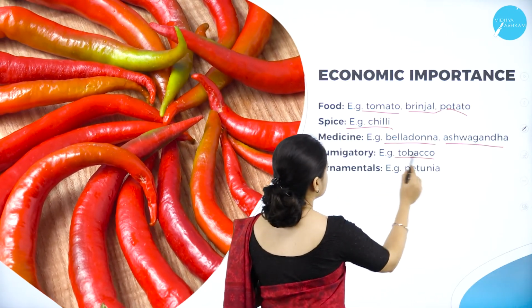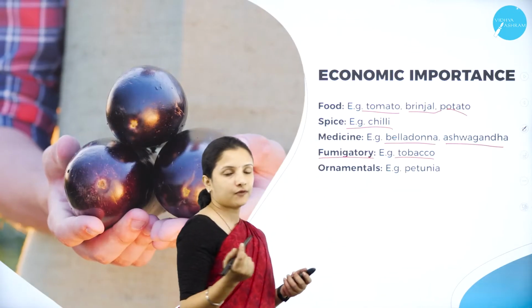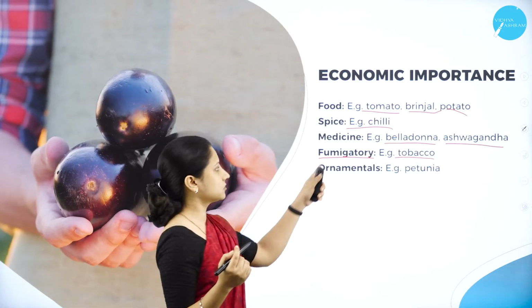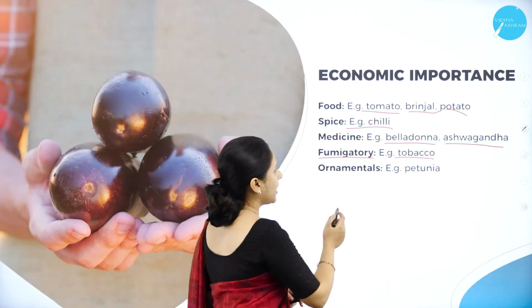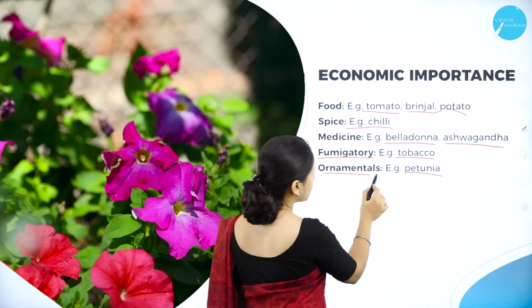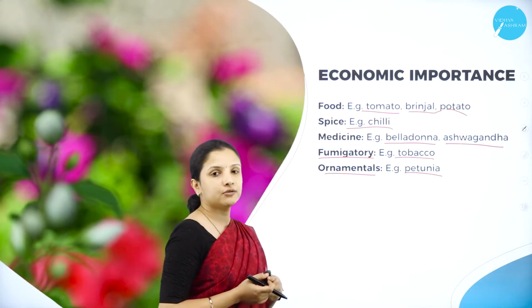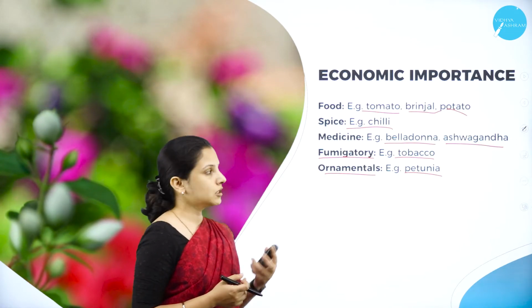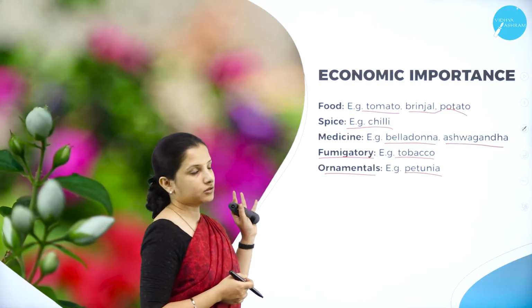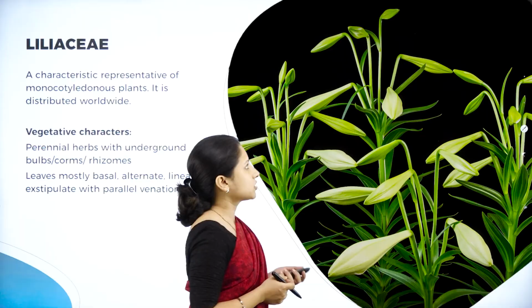And tobacco is a fumigatory. Tobacco is used for smoking purposes. And also petunia. They are beautiful pale colored and brightly colored flowers which are usually used for decorative purposes. That is petunia. They are used as ornamentals. So these are the economic importance.